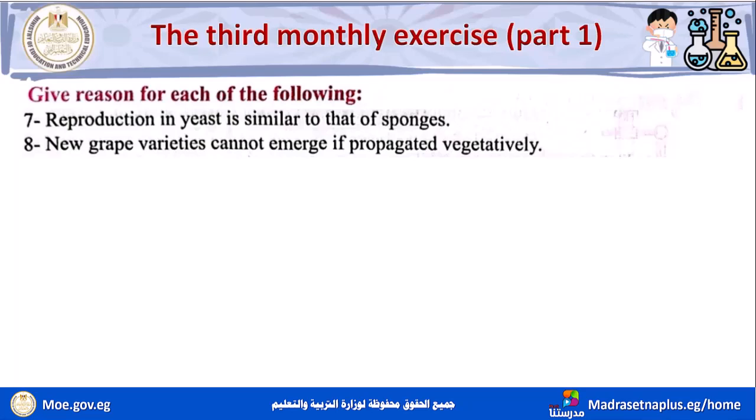Give reason. Number 7, reproduction in yeast is similar to that of sponges.